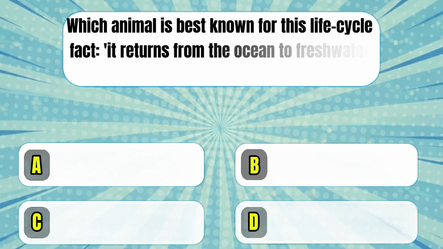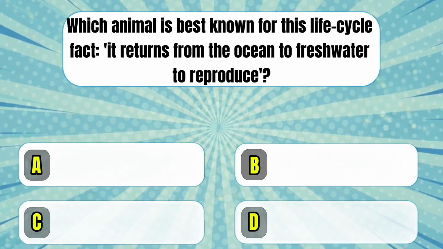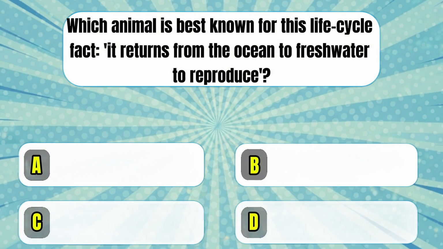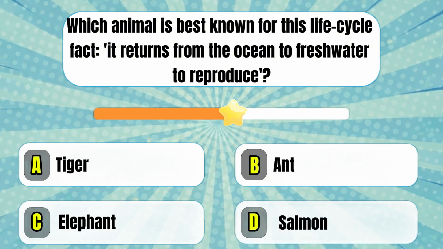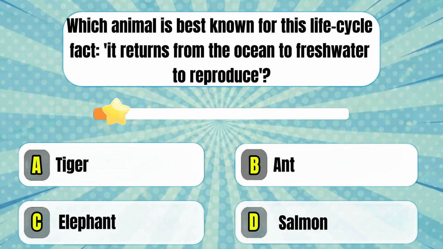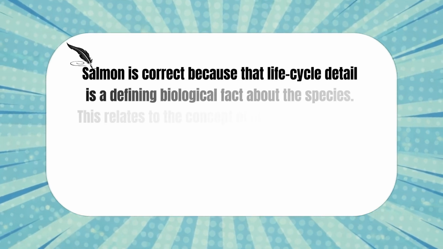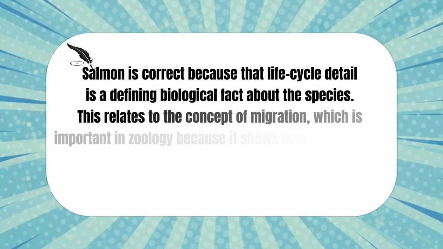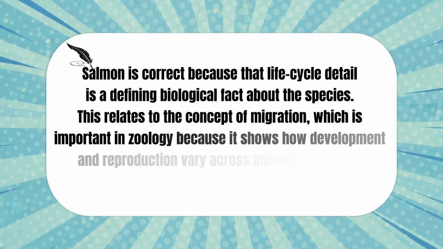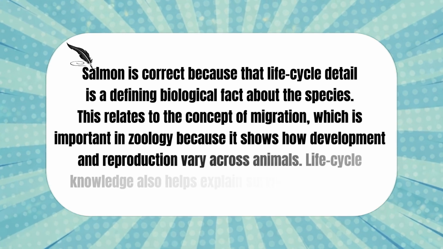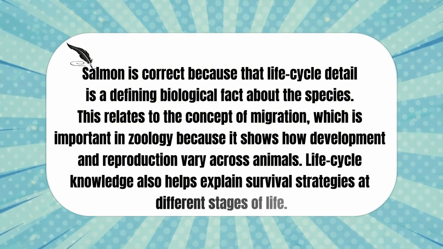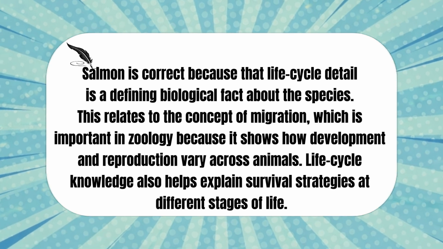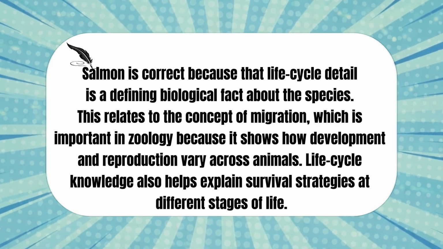Which animal is best known for this life cycle fact? It returns from the ocean to fresh water to reproduce. Salmon is correct because that life cycle detail is a defining biological fact about the species. This relates to the concept of migration, which is important in zoology because it shows how development and reproduction vary across animals. Life cycle knowledge also helps explain survival strategies at different stages of life.